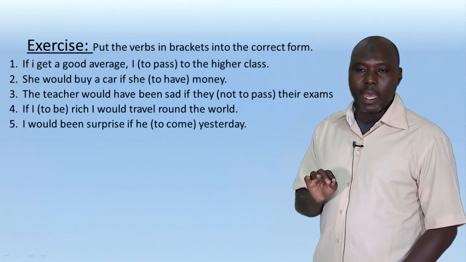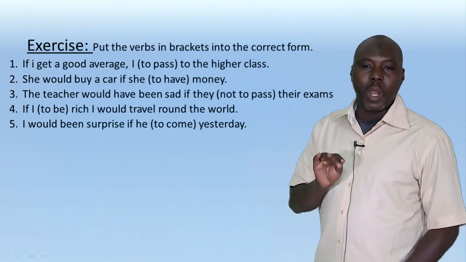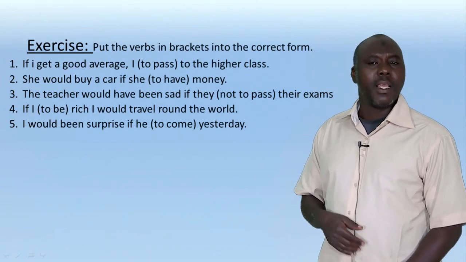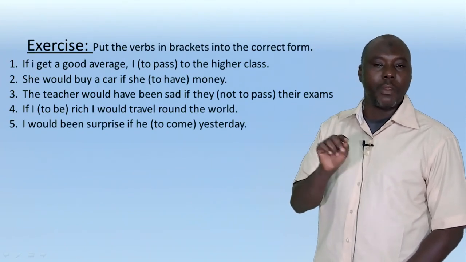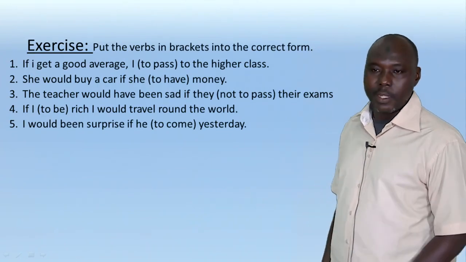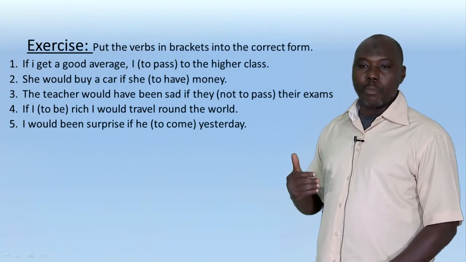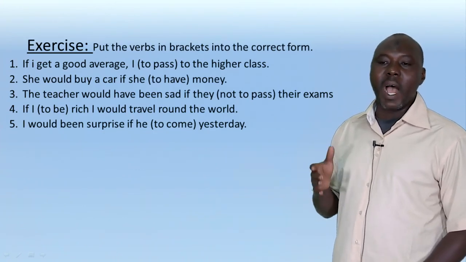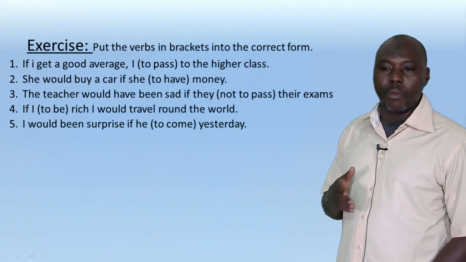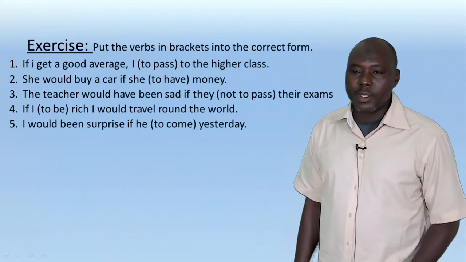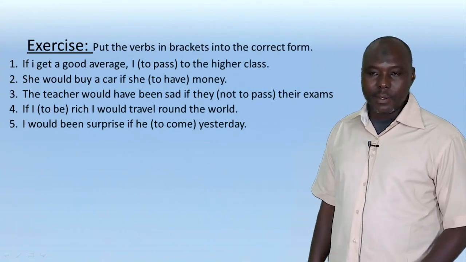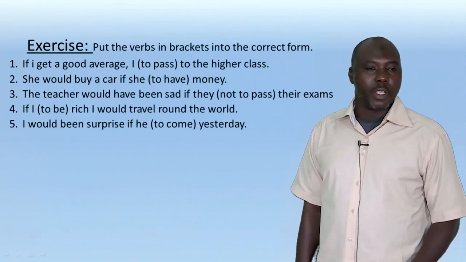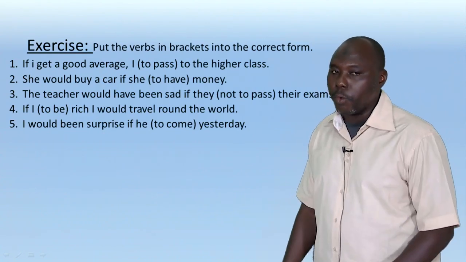Three: the teacher would have been sad if they not to pass their exam. They here means the students. Four: if I to be rich, I would travel around the world. And the last sentence: I would been surprised if he to come yesterday. So this is some exercises for you.